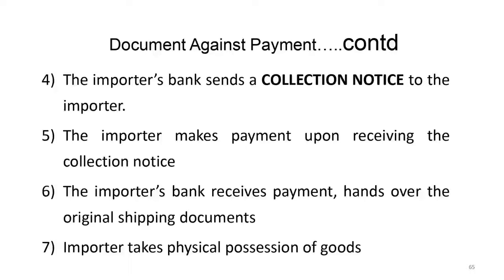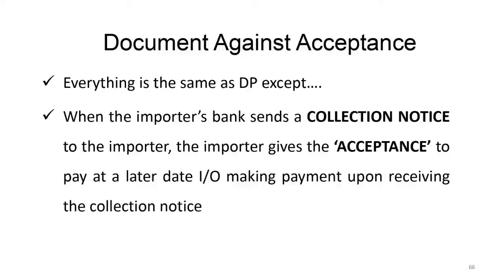So in this case, you are stuck. You have sent the shipment and the shipping documents. Without the documents, the buyer cannot clear the goods, but the buyer is not ready to take the documents. So you are stuck. Legally, you can't do anything about it. That was document against payment.